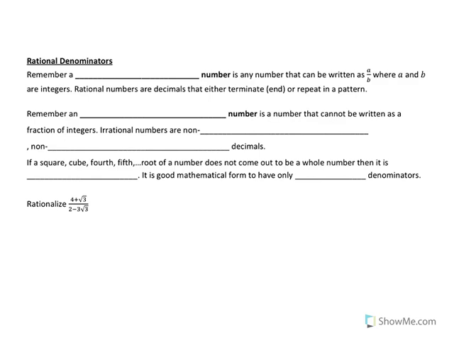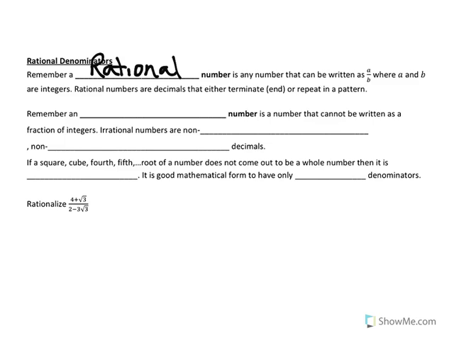Remember, a rational number is any number that can be written as a over b, where a and b are integers. Rational numbers are decimals that either terminate or repeat in a pattern.